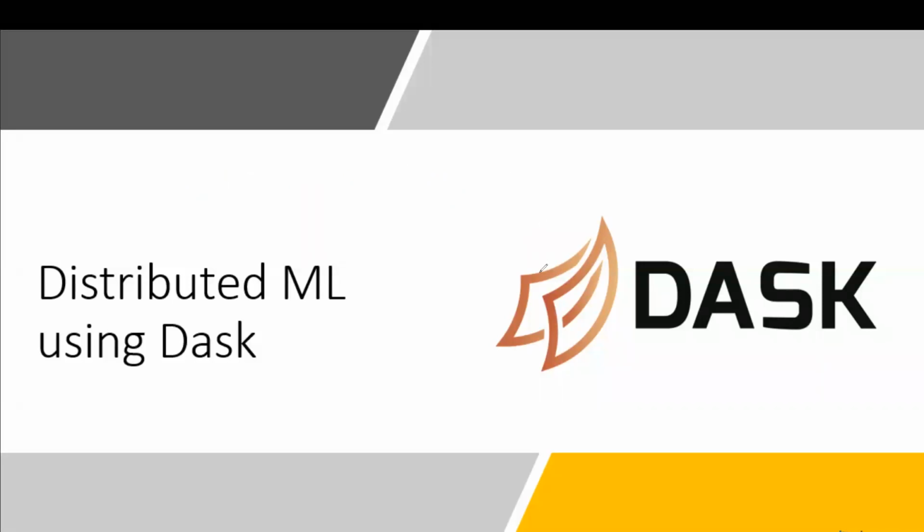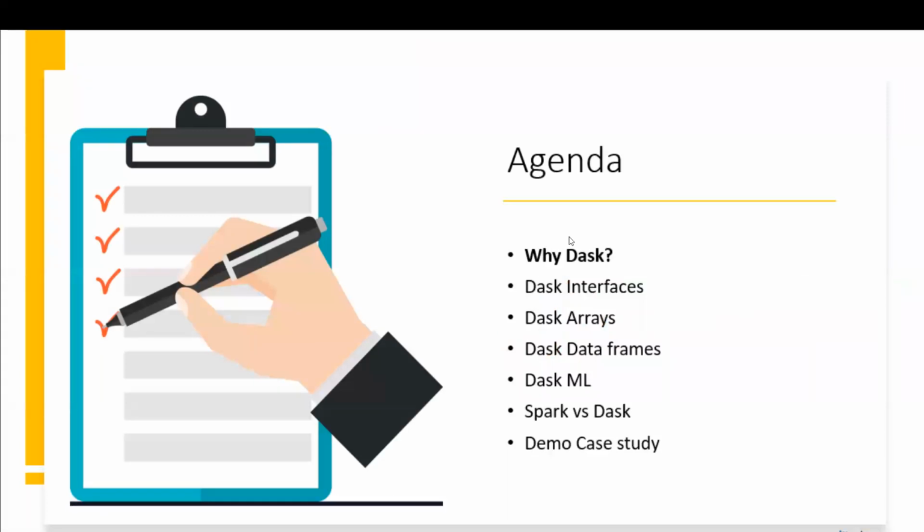The first thing that we need to understand here is why we need Dask. So the agenda points are like this. We need to first understand the utilization of Dask, and then we're going to look at some of the Dask interfaces. These interfaces are basically like the way we have in our Python programming, right? NumPy, Pandas, Scikit-learn. In a similar way, we also have interfaces in Dask, which are quite similar to Python. So we are going to look at those things.